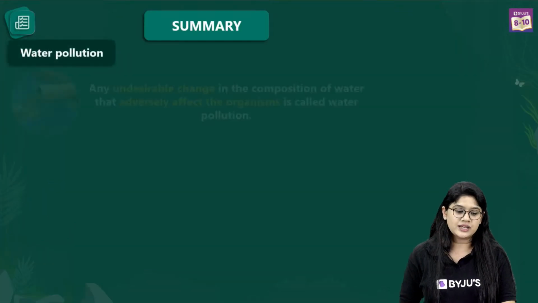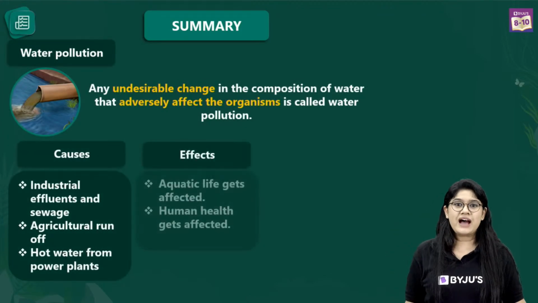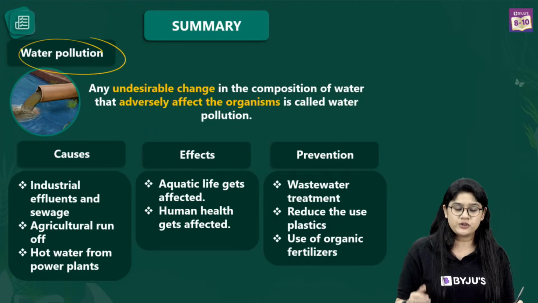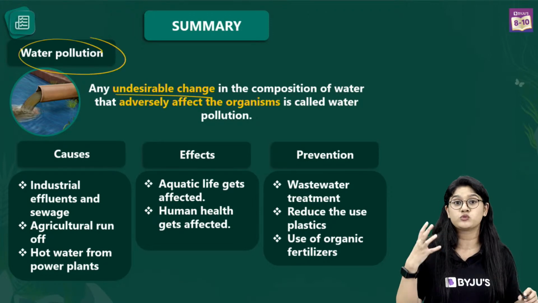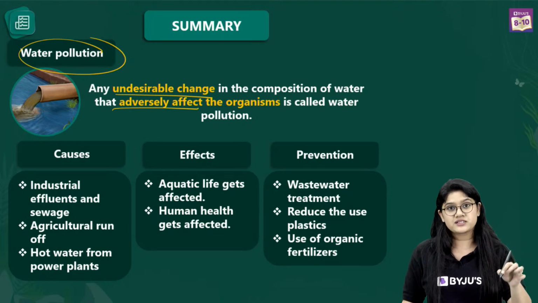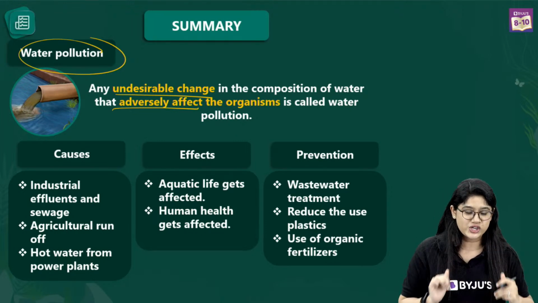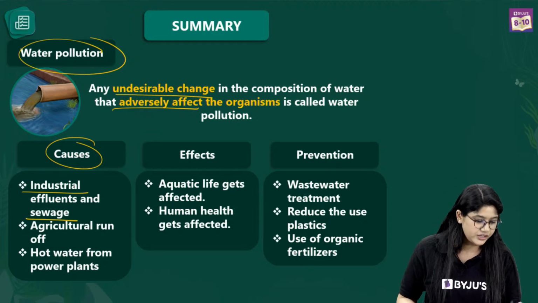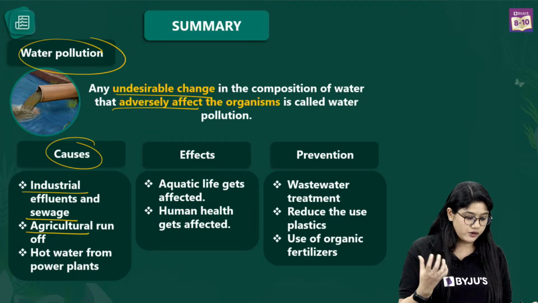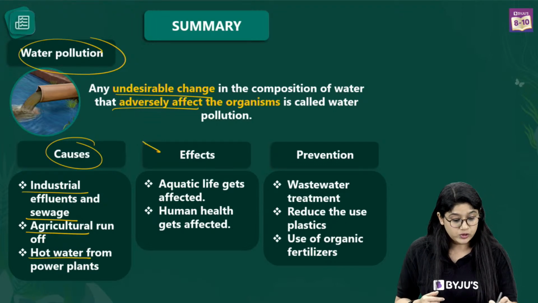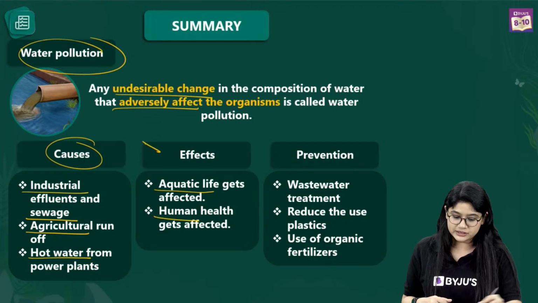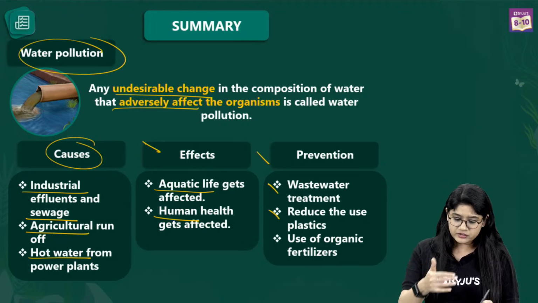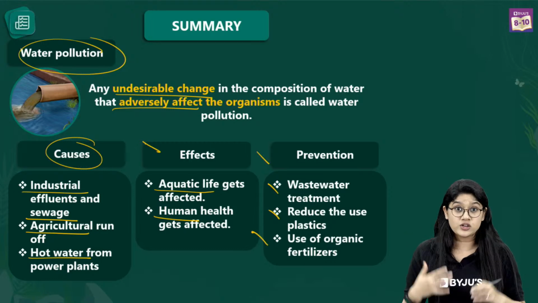Now with this we are done, and let's quickly summarize, and then of course we have our Mentee quiz. Kids, come on everyone, focus. We talked about the water pollution, undesirable change in the composition of the water, and it will be affecting the organisms. We call it as the water pollution. Causes of it: industrial waste, addition of the sewage, agricultural runoff and the hot water from the power plant. It will be affecting the aquatic life and human health.